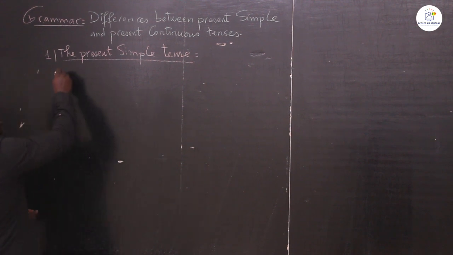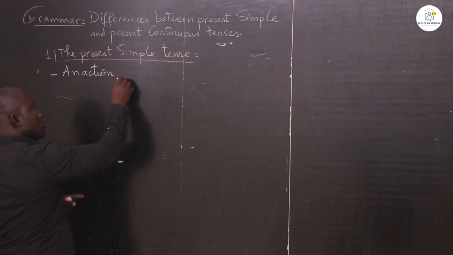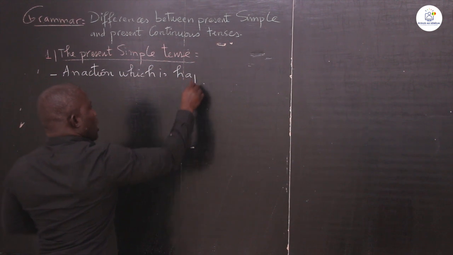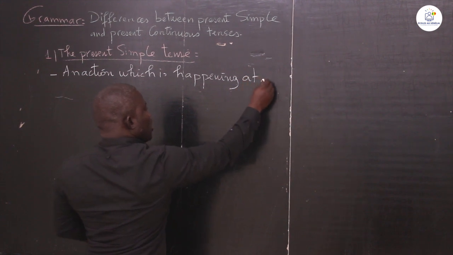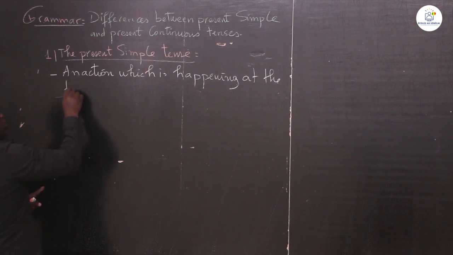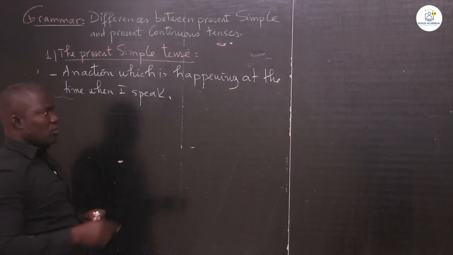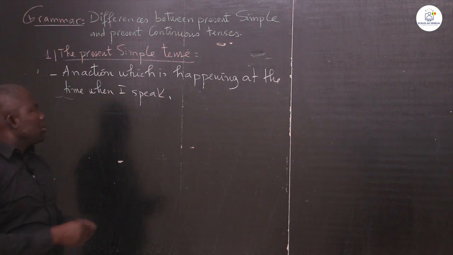So we have an action which is happening at the time when I speak. This is an action which is happening at the time when I speak.